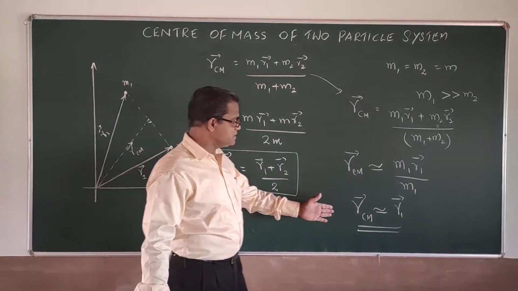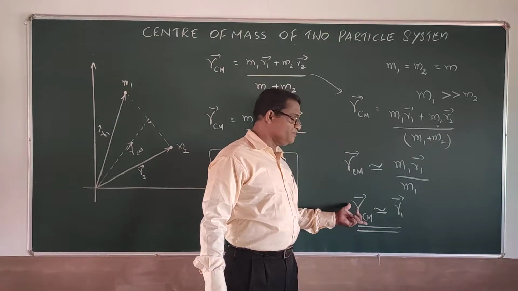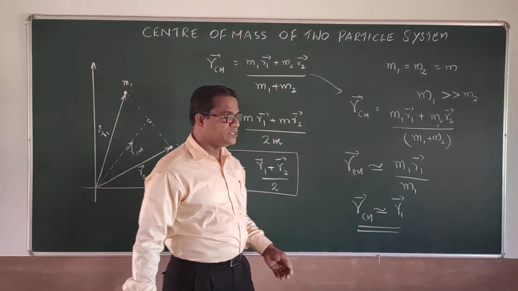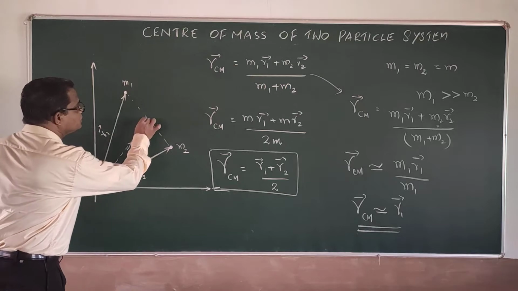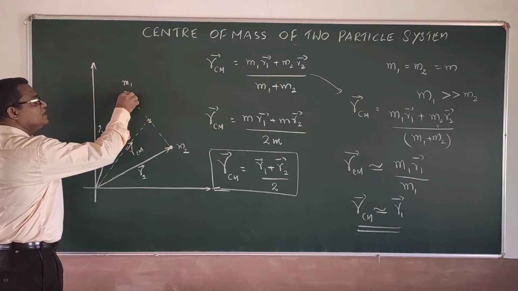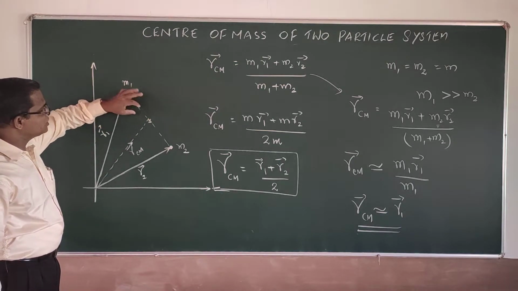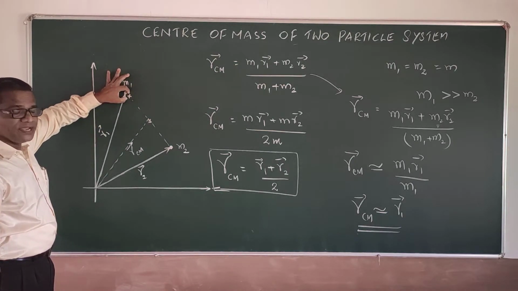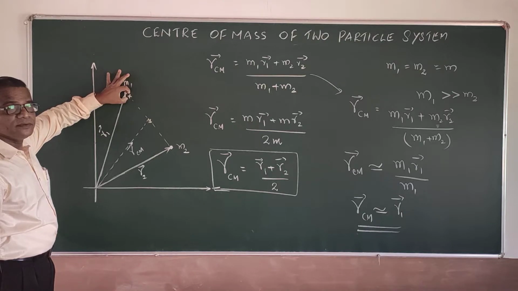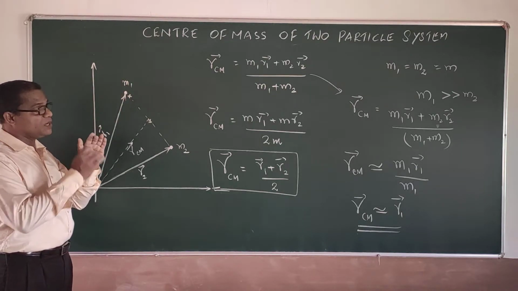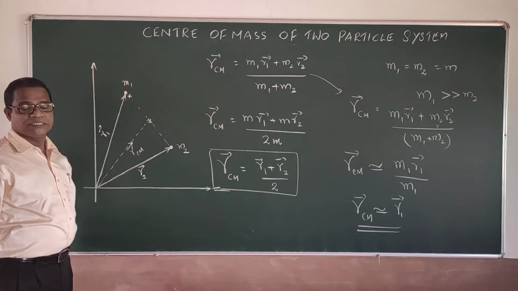So what this result tells you is that the position vector of center of mass is almost equal to the position vector of M1. That means the position of the center of mass will be very close to M1, the larger mass of the two-particle system.